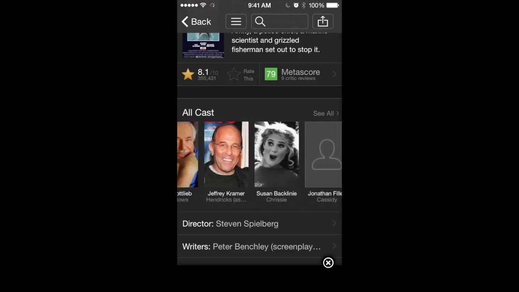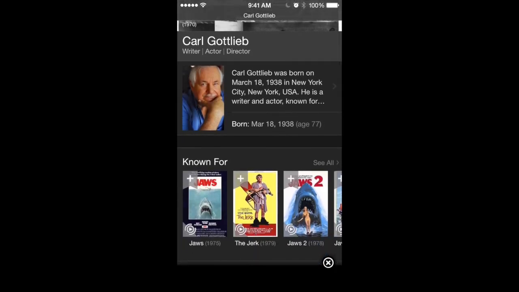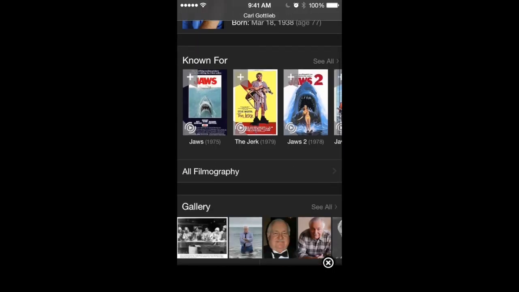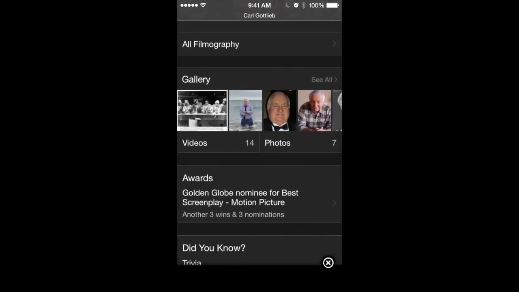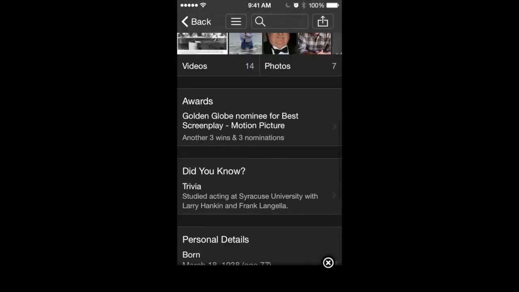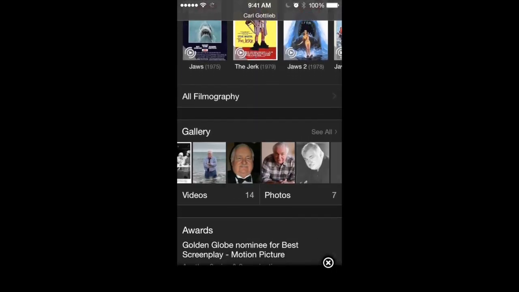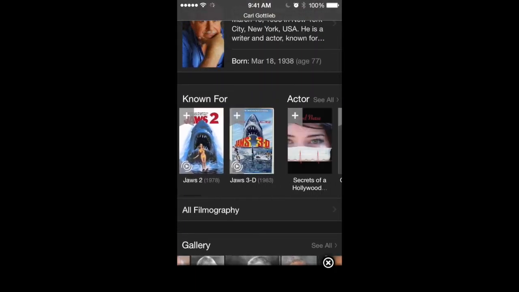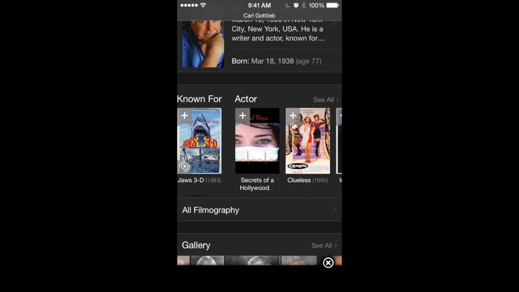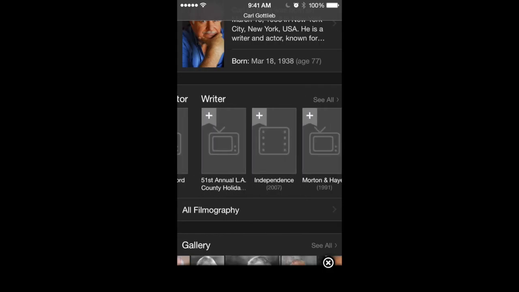If you go to their page, then you will have a summary of their life, any birthdays. If they passed away already, it would also say when they passed away. And here basically you just see their whole career. You can see the movies they're known for, and these are all ordered from newest to oldest.